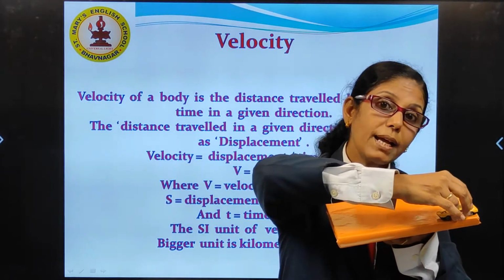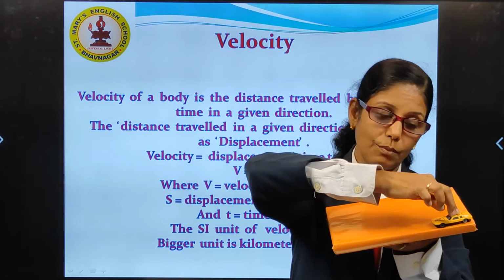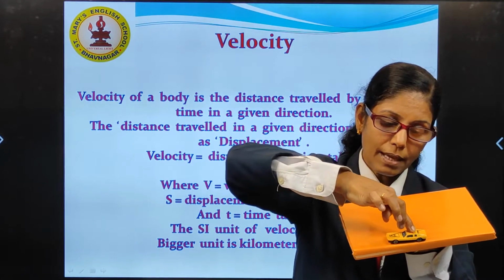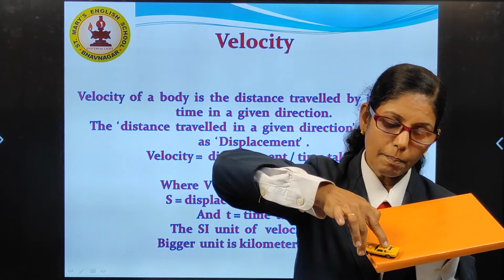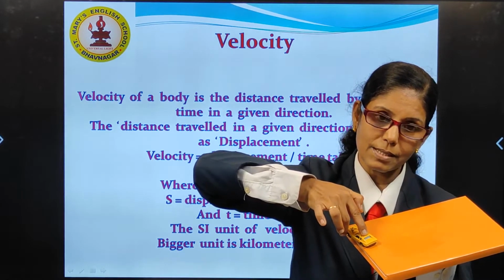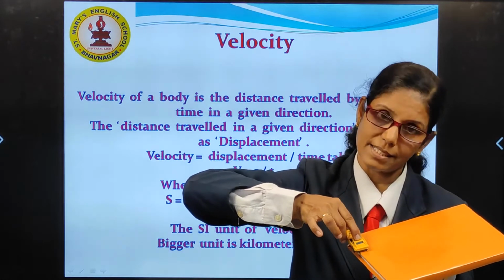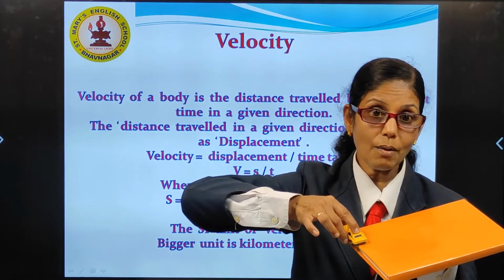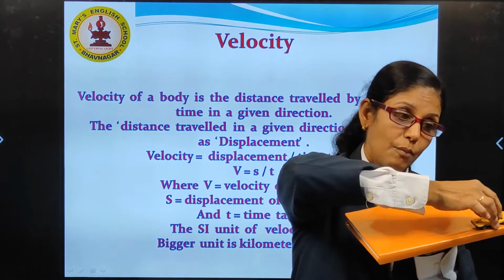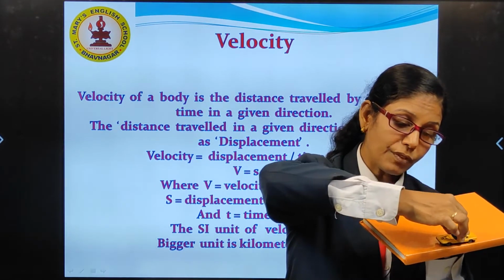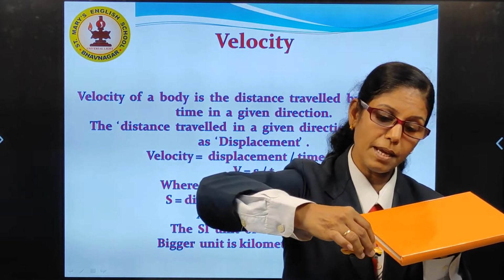But when I come to the term velocity, what is the difference? I am keeping the car, it is moving. Here it comes, what happened? It turns. So what happened? The direction of the car changes. Is it clear now? First case, speed. When we are considering speed, the car is moving in the same direction.